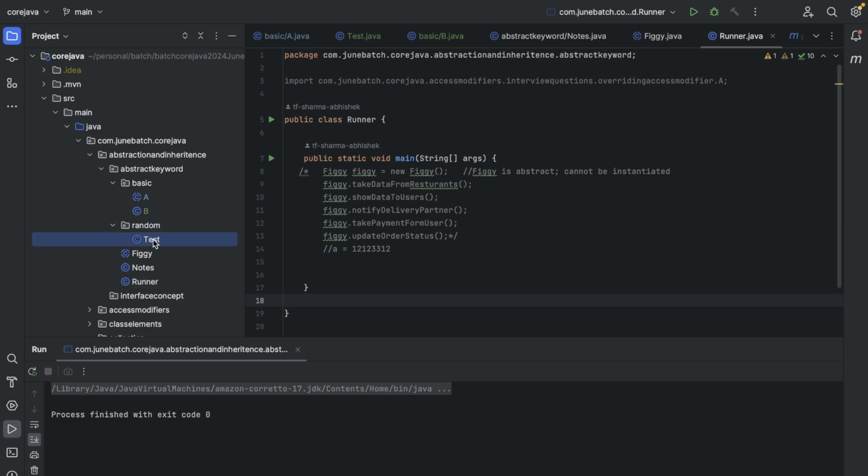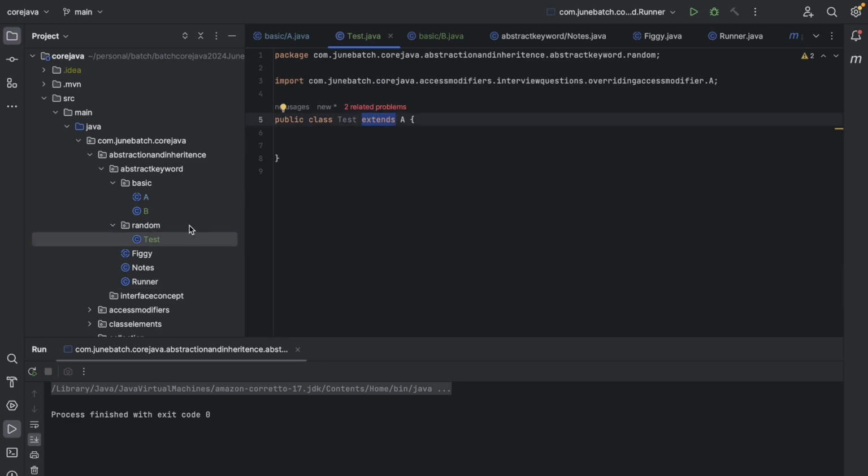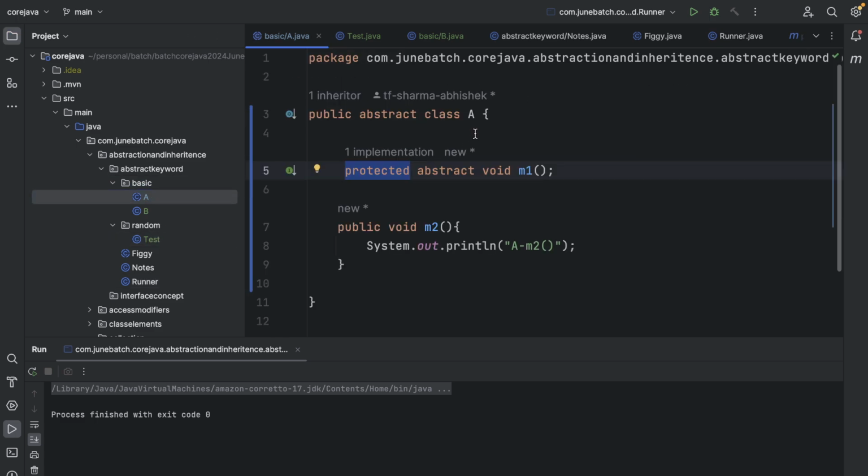See, there is no issue with test a. But the thing is, I have created it as protected, right? If there is some class that extends it, then it's fine, because I will be able to see it and I will be able to override it. But without the child classes, it won't make sense for this class.